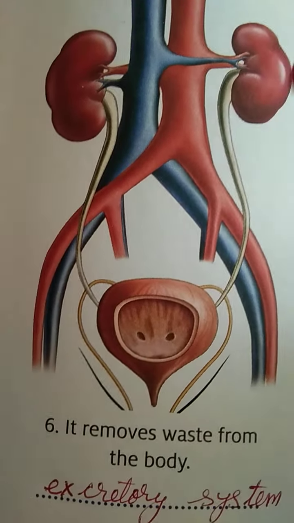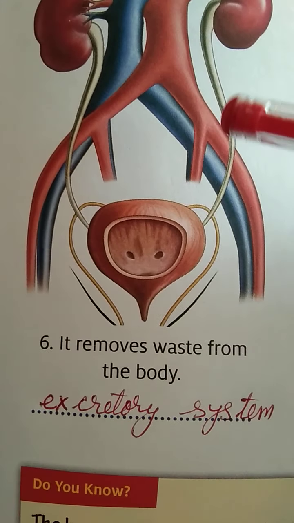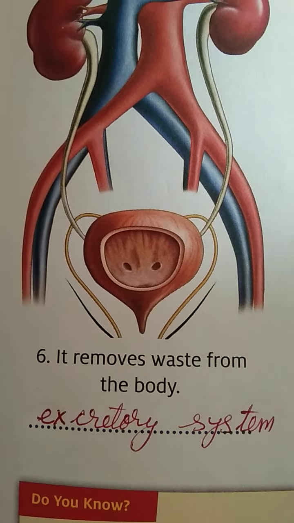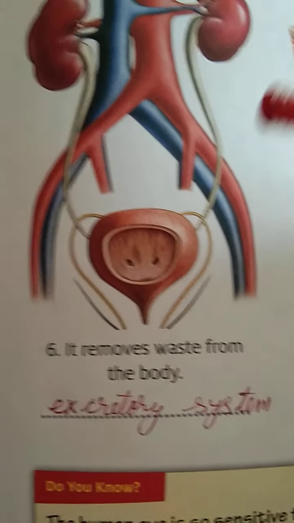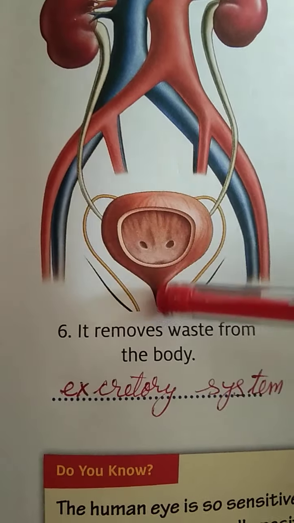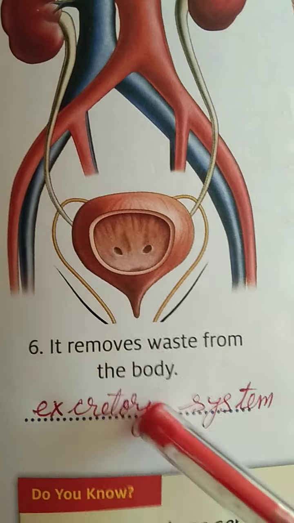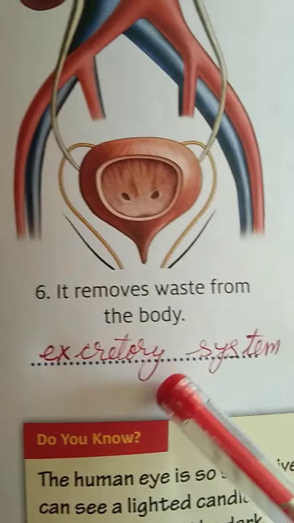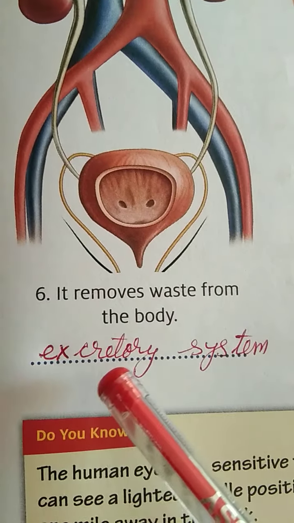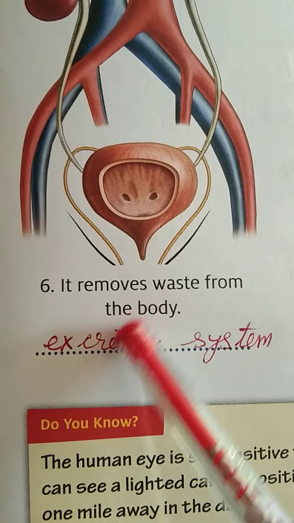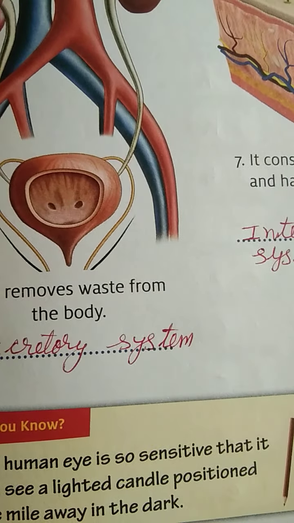Two kidneys, pure and impure blood, and we can say unwanted things or the part that is not needed, or waste water, comes out. So it removes waste from the body, that is the excretory system. That word ex means out, it makes out from our body, removes waste from the body, excretory system.